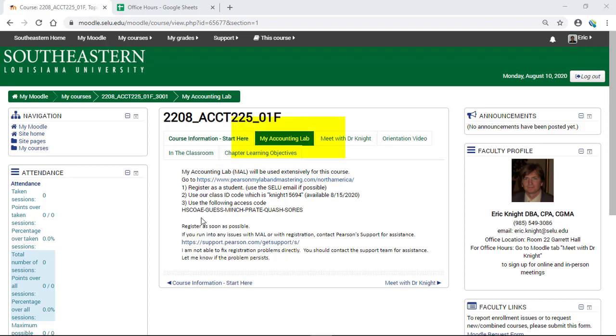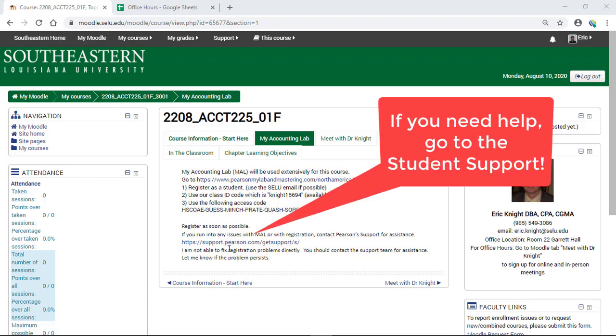I'm not going to go through them with you now because they're self-explanatory. If you run into an issue, make sure you contact Pearson's support for assistance. If you can't sign up for some reason, go to them first, because I can't fix Pearson's. I can only listen to your problem. But you can have it fixed by going to their support area. So there's instructions there.